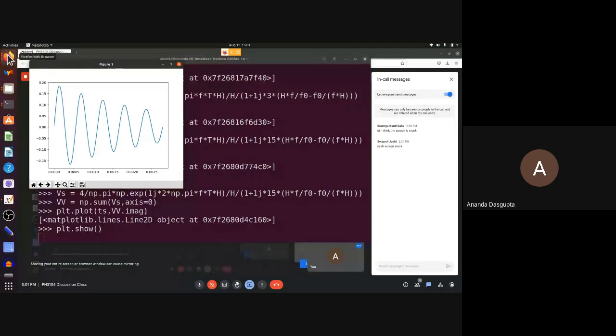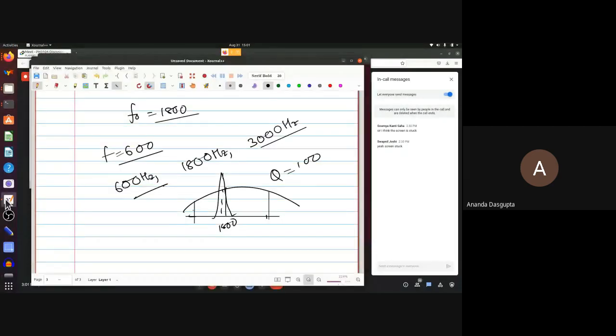Okay, now I will just finish today with one announcement, which is next Monday we will have a class, of course, but we will also have our first class test somewhere in the middle of the class. Not a long class, maybe 30 minutes, and the syllabus will be circuits. So diodes is not in the syllabus for the class test. The circuits would be in both DC and AC.